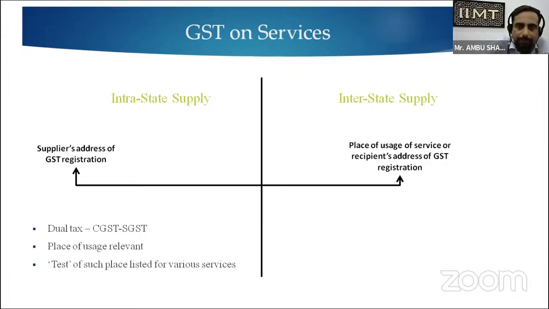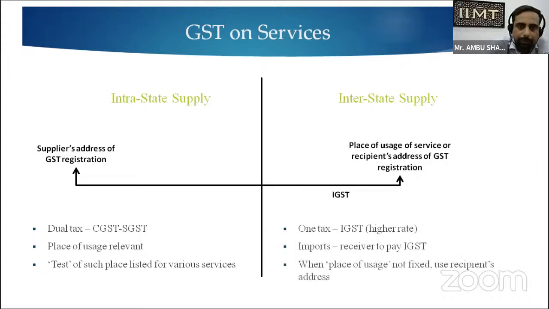Interstate supply is basically related with the place of use of services or the recipient address of GST registration. But the rate of GST is implemented in the same pattern. In intrastate supply, we implement CGST and SGST, that is Central Goods and Services Tax and State Goods and Services Tax, and the place of use is relevant, where the commodity is consumed or utilized.